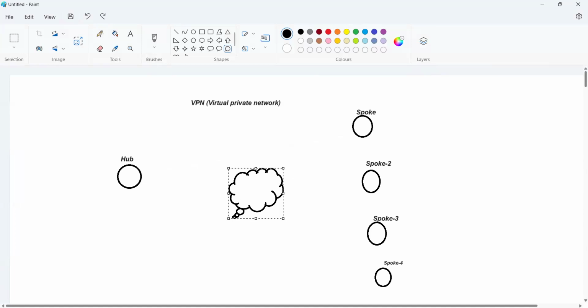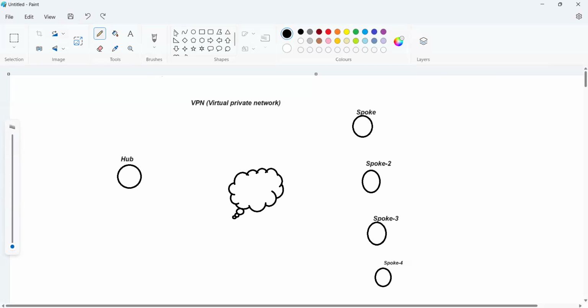ISP means we have multiple ISPs. Assume the hub location is Hyderabad and the spoke locations are different geographical locations, maybe different countries. Direct connectivity we cannot establish in between. Directly means we have to give connectivity through wire from one geographical location to another, which is so costly. We cannot afford that much cost. So we need an ISP, and in between multiple ISPs are possible.